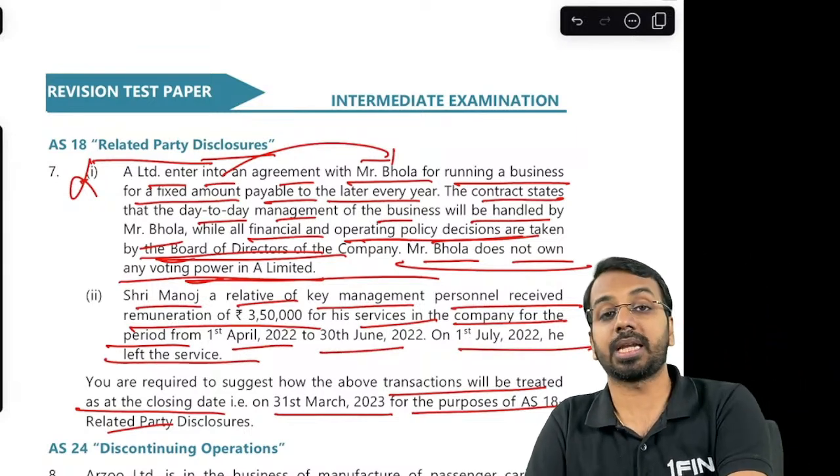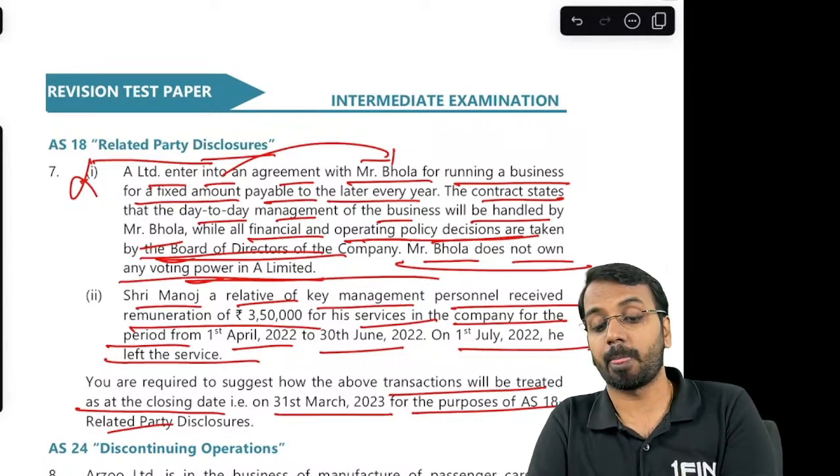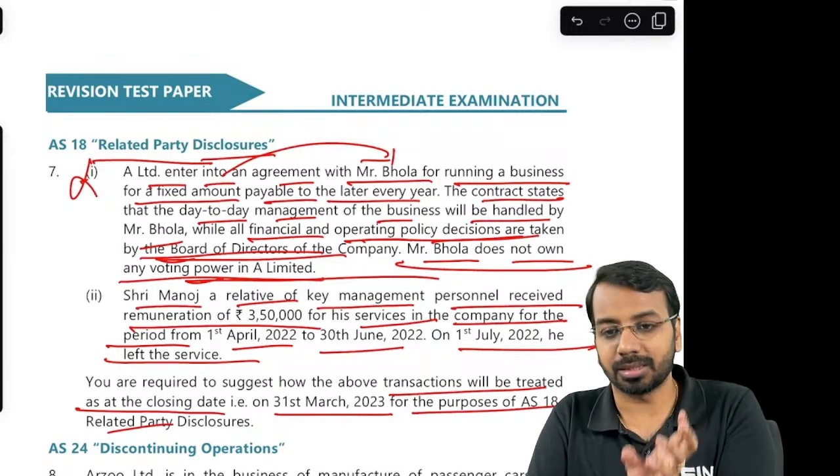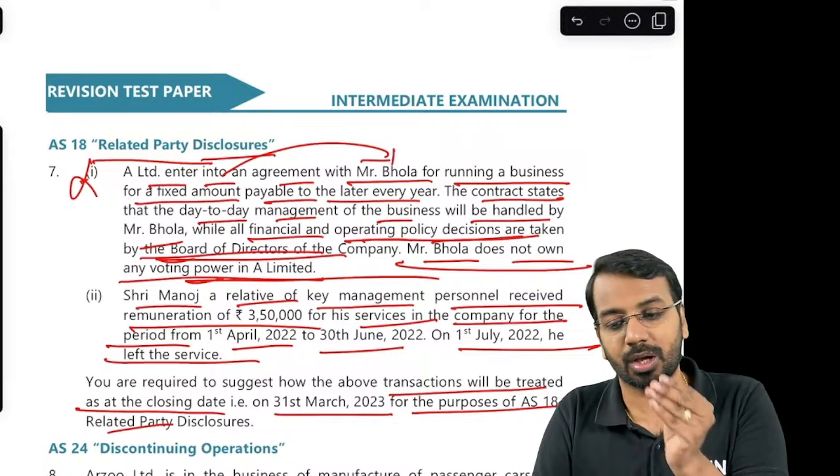Now here what you need to understand is, even if he left the service during the period, you have to disclose the related party relationship and the related party transaction. Just because he has left during the year does not mean you will not disclose it. So you have to disclose.